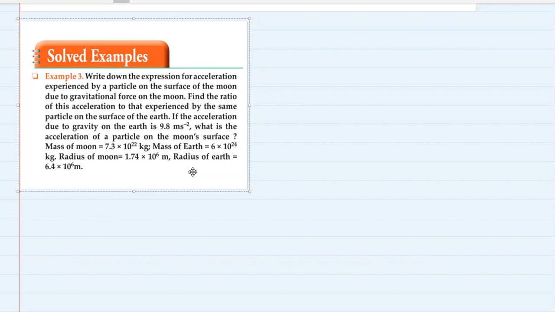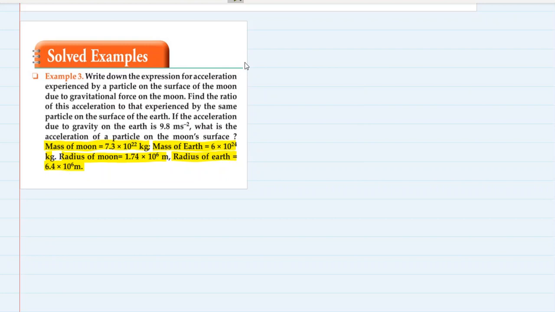Any particle would experience a force due to gravitational pull at different places, but the value of acceleration produced in that particle due to the force experienced by it does not depend on its mass. So let's find out. We have got some constant values: mass of moon in kg, mass of earth in kg, radius of moon in meters, and radius of earth in meters.